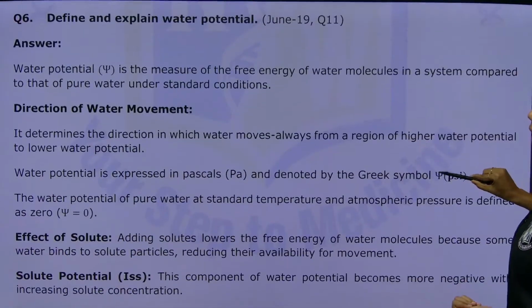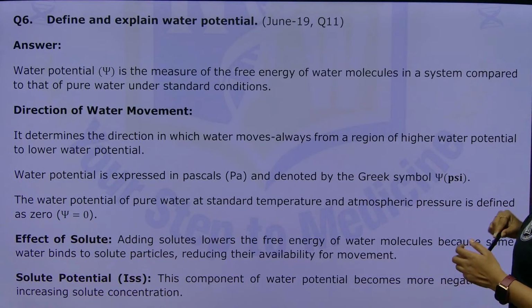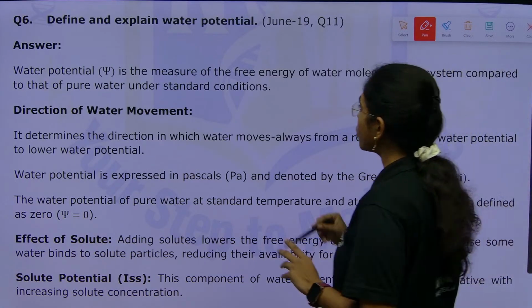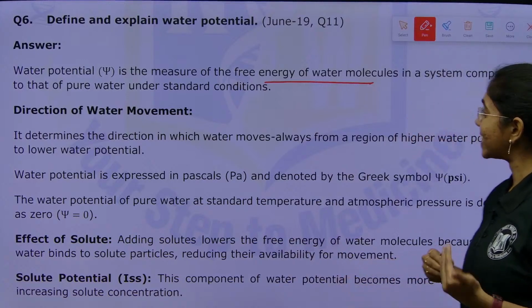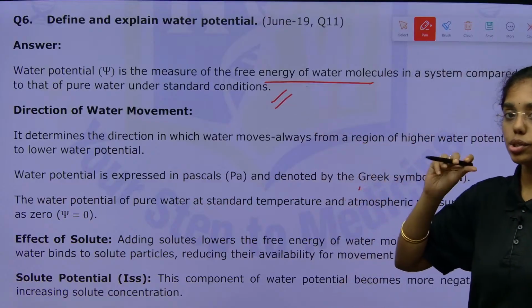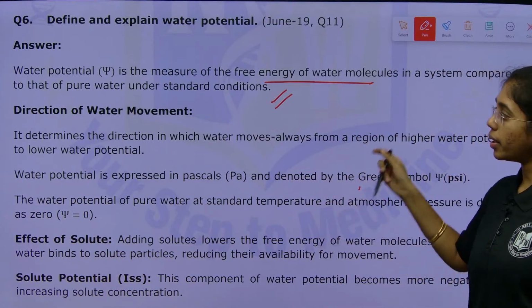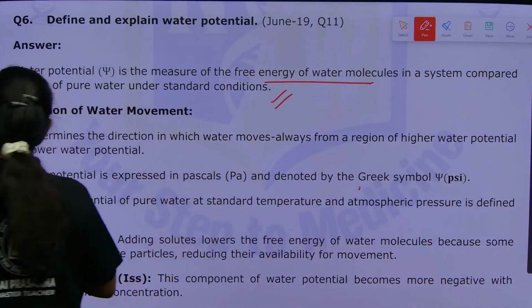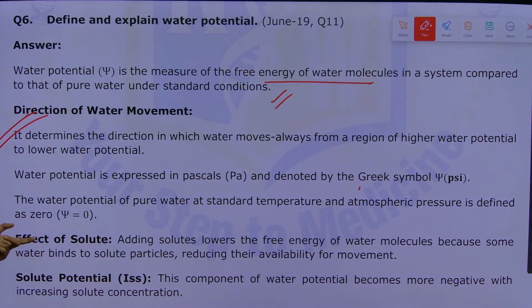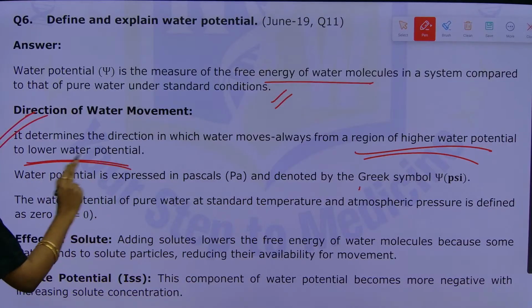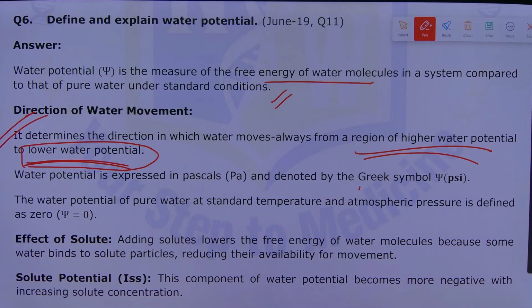Next, define and explain water potential. Okay, very important question again. Water potential. So, water potential is what? The measure of free energy of water molecules in a system compared to that of pure water under standard conditions. Under standard conditions, what will be the free energy of water? That is defined as what? Water potential. Direction of water movement. This will determine the direction in which water will move. Always it is from the region of higher water potential to lower water potential. Water moves from higher water potential to lower water potential.